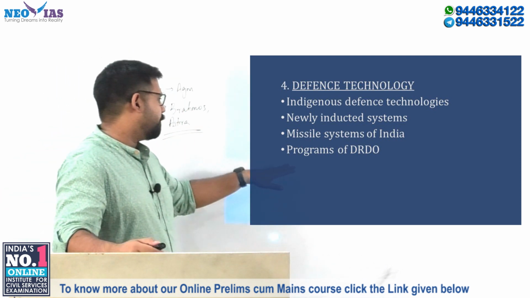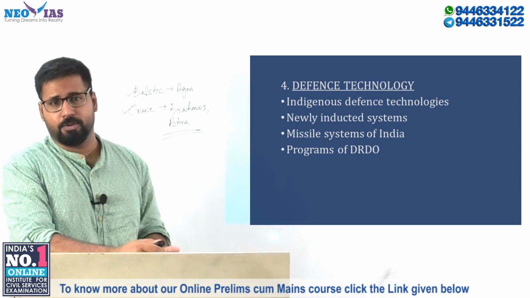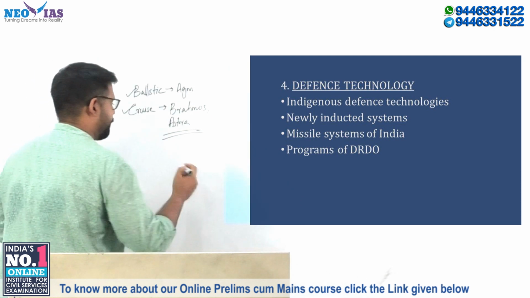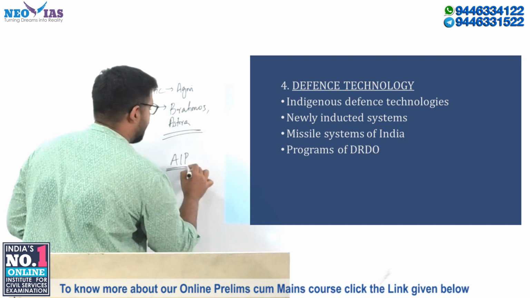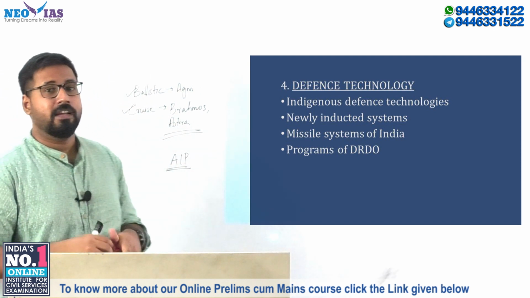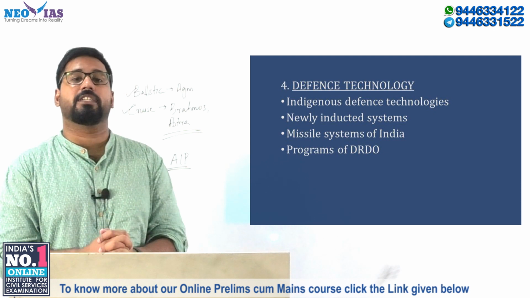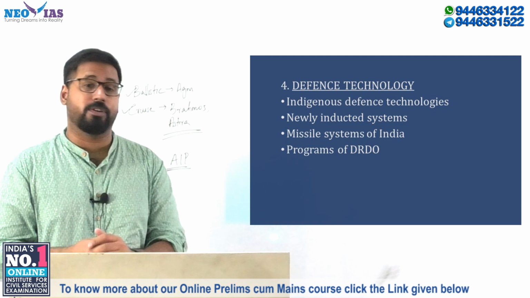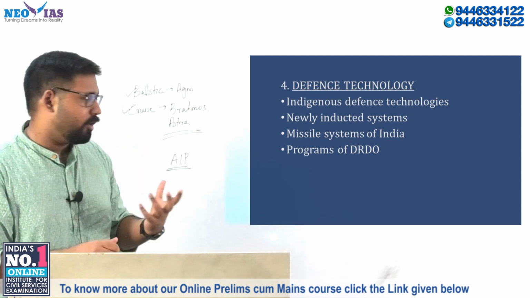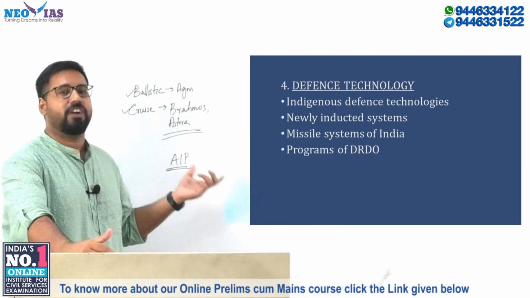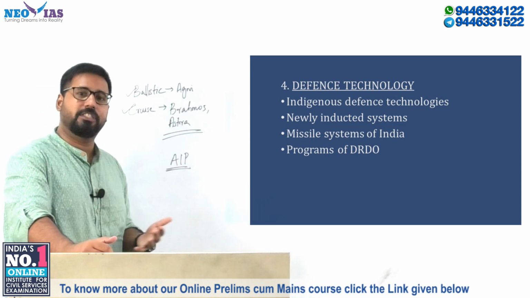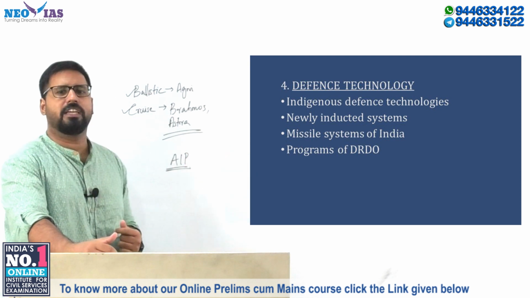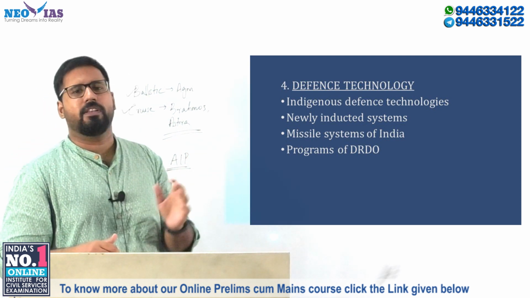And finally, coming to the programs and initiatives or developments by DRDO. One major development for the Indian Navy is something called AIP. I've already discussed AIP in class. AIP systems are those kinds of systems which are installed in submarines, in general diesel electric submarines itself. It is not used in nuclear submarines. So those kinds of basic knowledge, what their uses are, how they function, and how it helps in stealth technology or increasing underwater endurance, all of that are basic things about DRDO's new project. So all of these things you will have to know also.